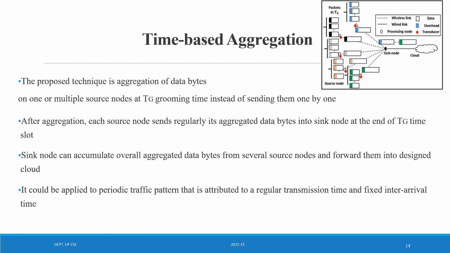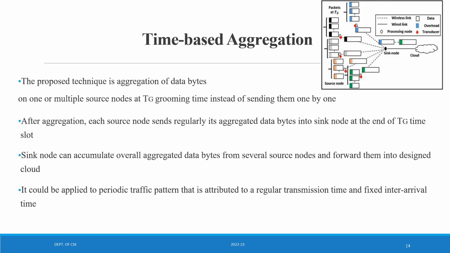Since a node can accumulate overall aggregated data bytes from several source nodes and forward them to the designated cloud, it could be applied to a periodic traffic pattern that is attributed to regular transmission time, fixed interval, and small packet data transmitted.